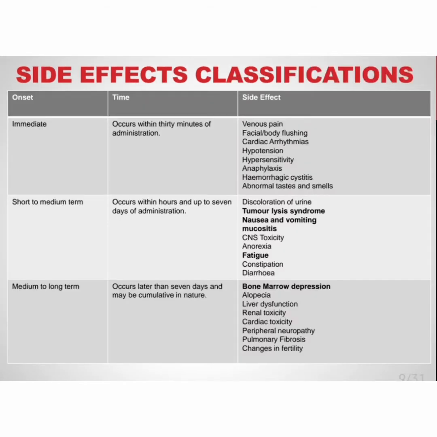You can see in this table the classification of side effects: immediate, short to medium term, and medium to long term. Immediate occurs within 30 minutes of administration.